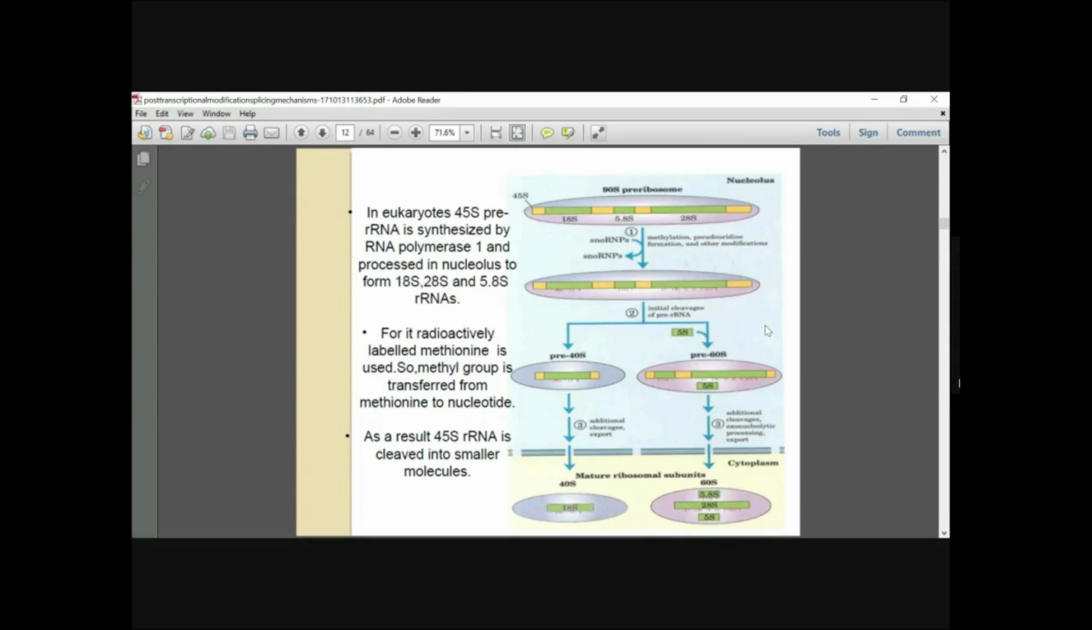Here is a schematic representation of how and where this takes place. Initially it is in the nucleus, and then the ribosomes are in the cytoplasm. This shows how, from the pre-ribosome stage, mature ribosomal subunits are formed. So this is the process.